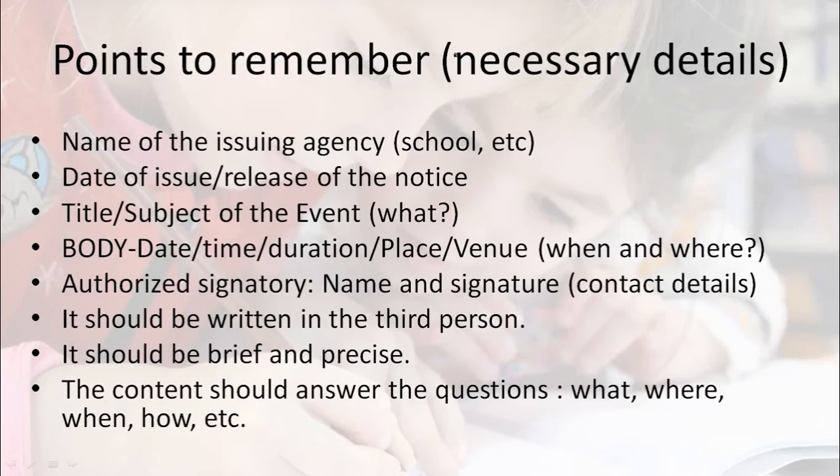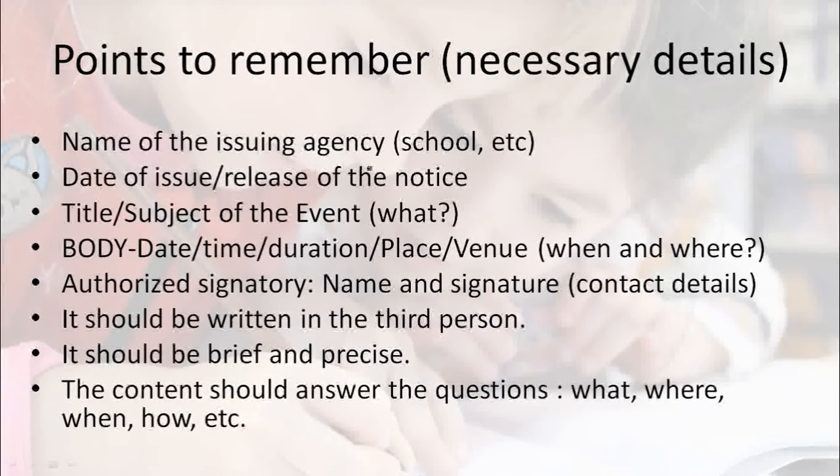Now the points to be remembered, we have already discussed, but still there are necessary details that you need to remember. The name of the issuing authority or agency, whether it be a school or a company or any other firm.